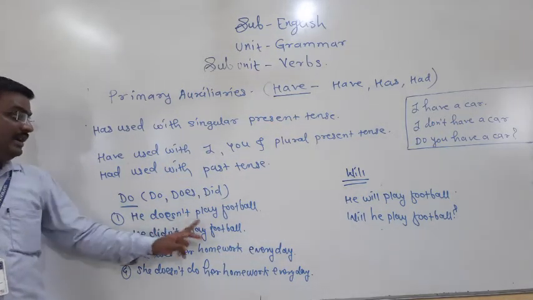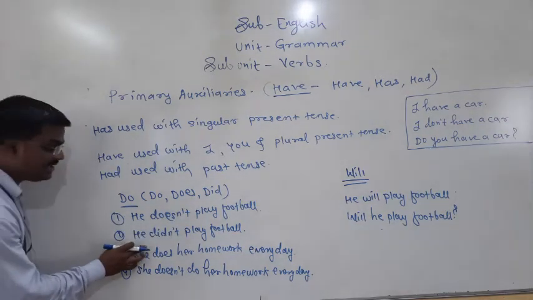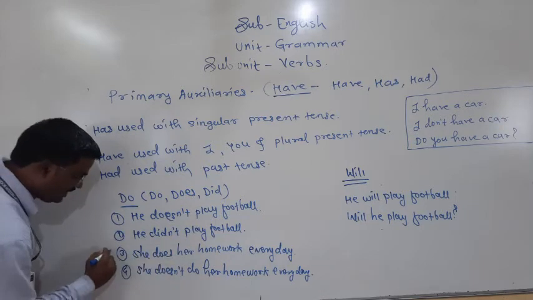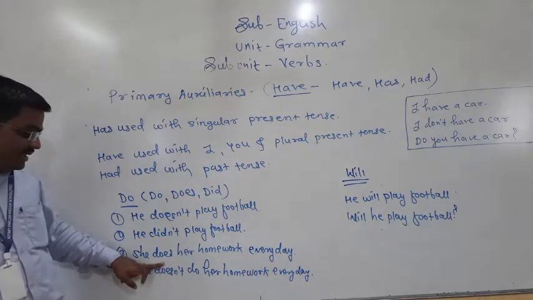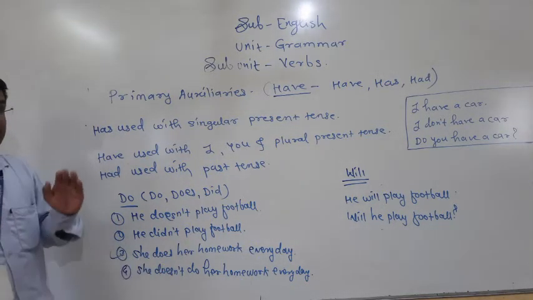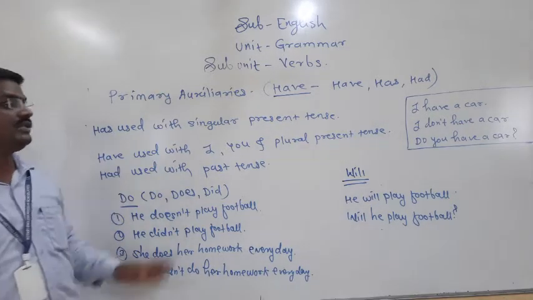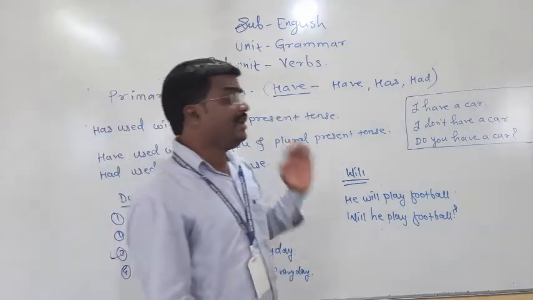He doesn't play football. He didn't play football. She does her homework every day. Here does stands alone, meaning we have used it alone.